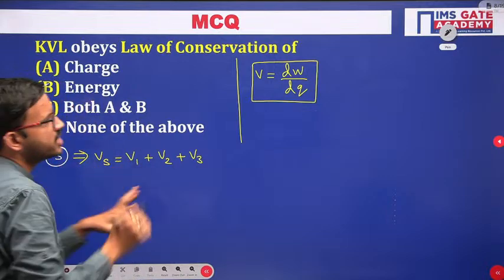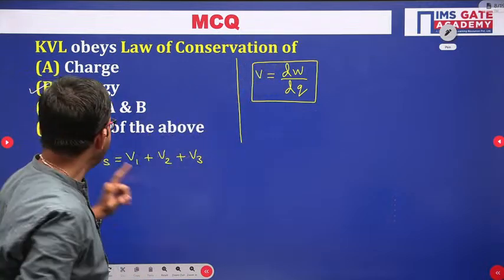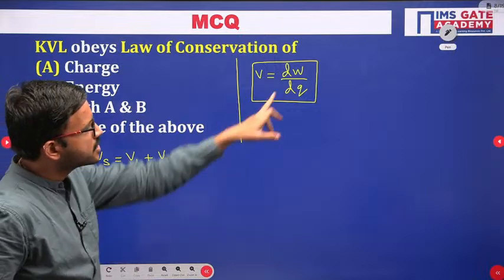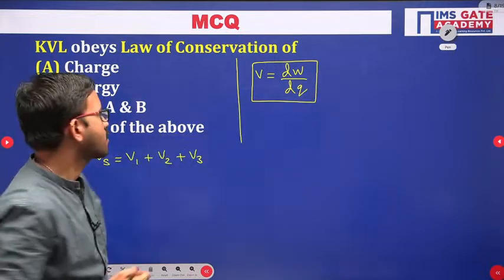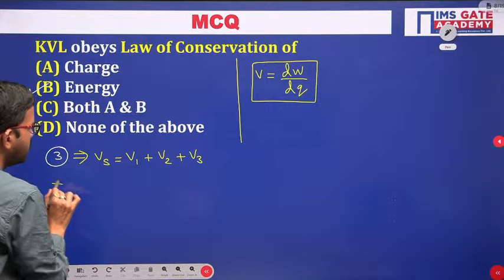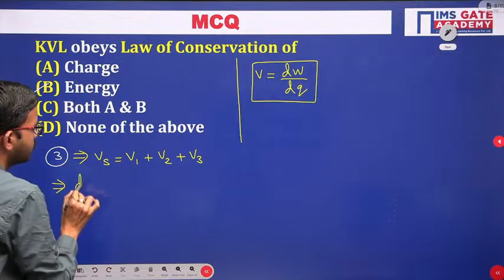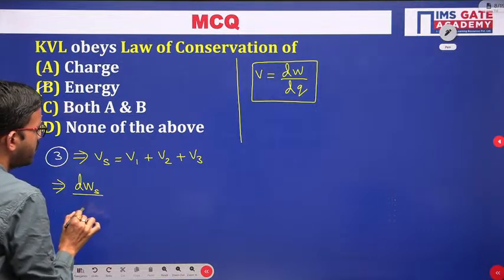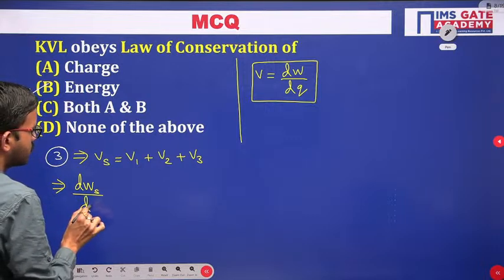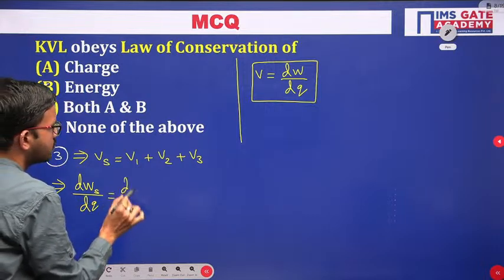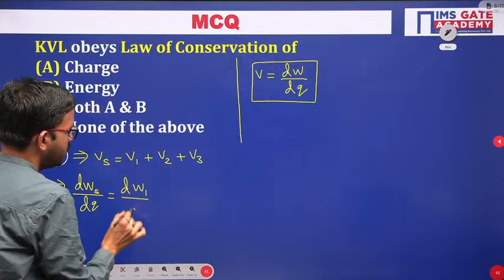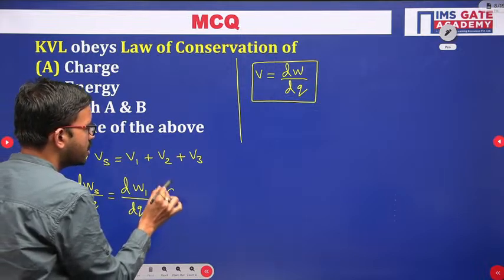In place of voltage, you can use this expression, but wherever a suffix is there, accordingly that suffix you can put for W. So from here you will be getting dWs by dQ equal to dW1 by dQ. Similarly, you can write the other two terms.